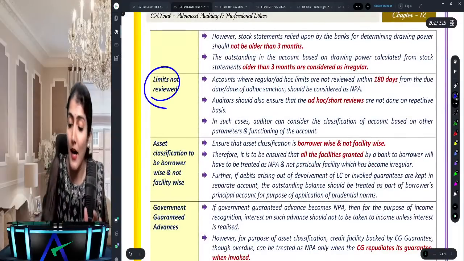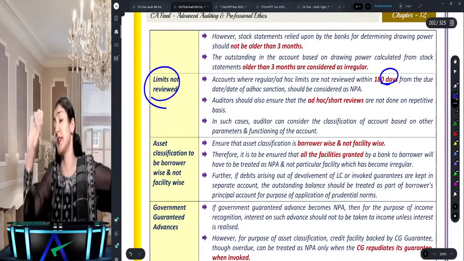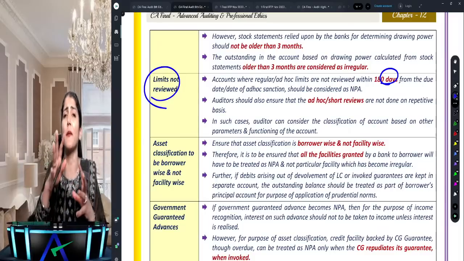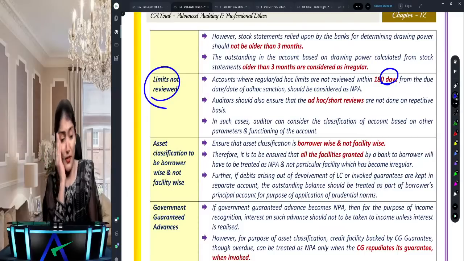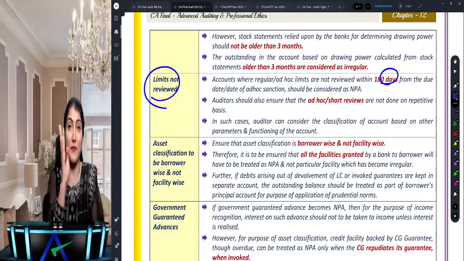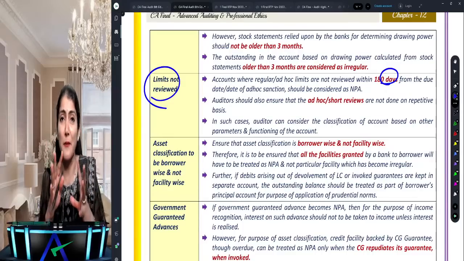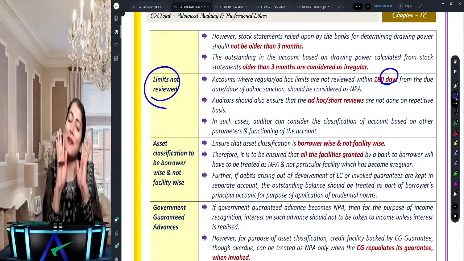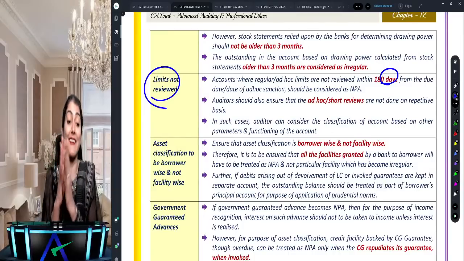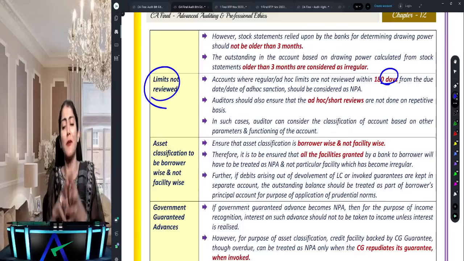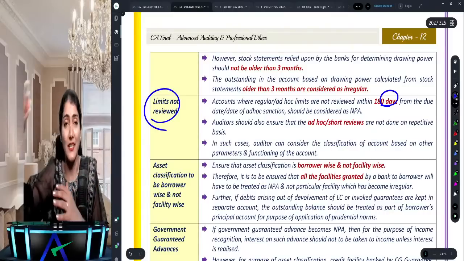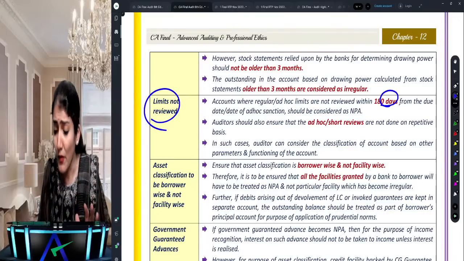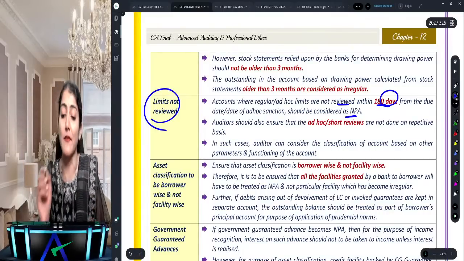Limits not reviewed, up to 180 days, okay. More than 180 days, not okay. And in RTP number 22, there is a question of CA Prachi, and it says limits have not been reviewed, bank statement or stock statement has not been submitted. Your mind says, "Make this substandard." But then it says no, it will continue to be classified as a standard asset. Why? Because the 180 days have not yet passed. Limits not reviewed within 180 days, then it should be considered an NPA.